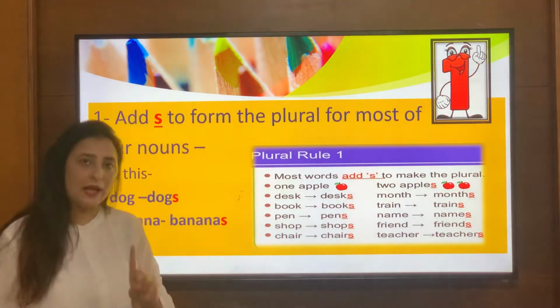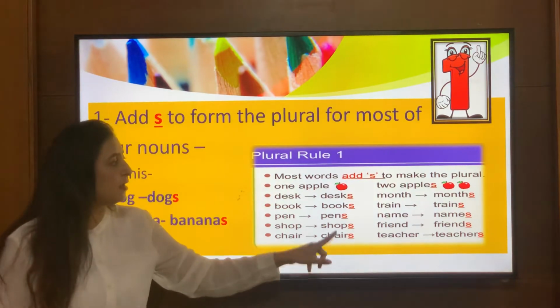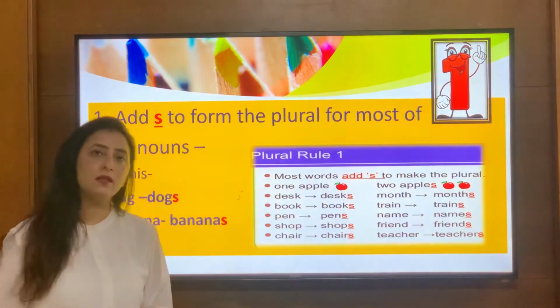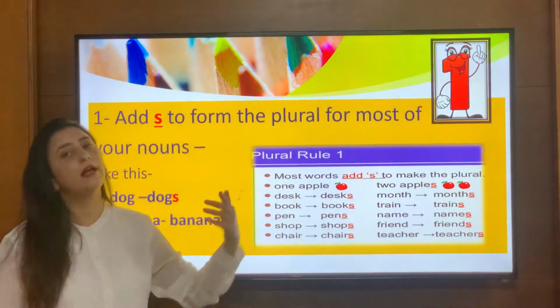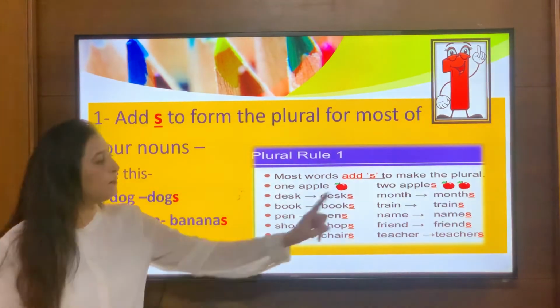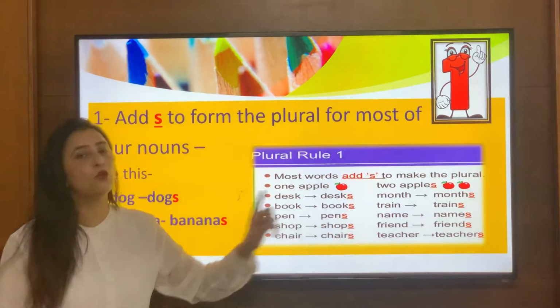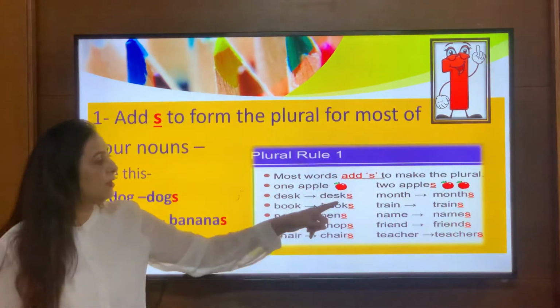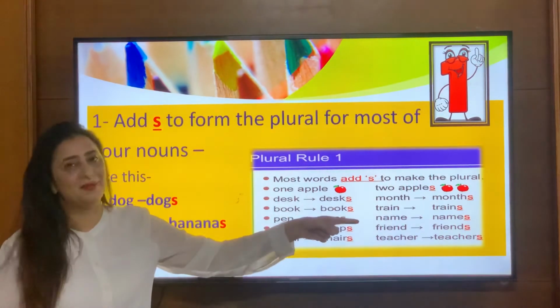Chair, one chair, and I will simply add s to form its plural, that is chairs. Month, I am talking about one month, so it is singular. When I have to form its plural, I will simply add s and it becomes months. Train, I am talking about one train, I will simply add s to form its plural, that is trains. Name, I am talking about one name, so I will add s to form its plural, so name becomes names.